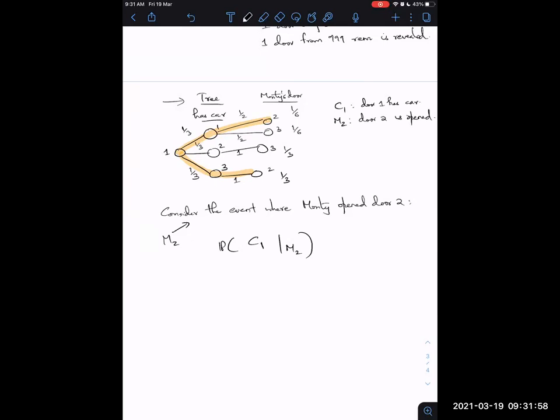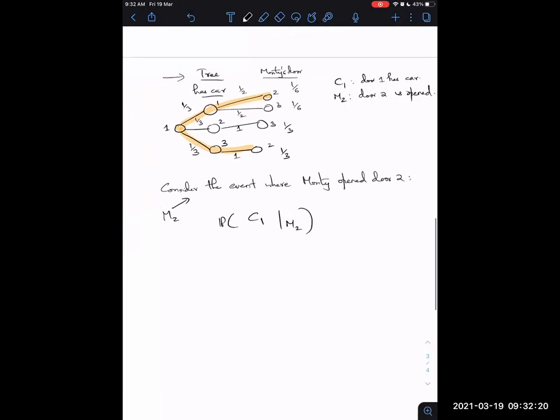All right. So what we need to figure out right now is the probability that door 1 has the car given that door 2 is opened. Okay. Is that clear? Is it clear why I'm looking at this event? Okay. So now what we are going to calculate is this probability.